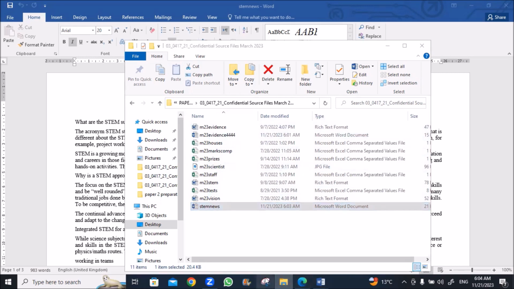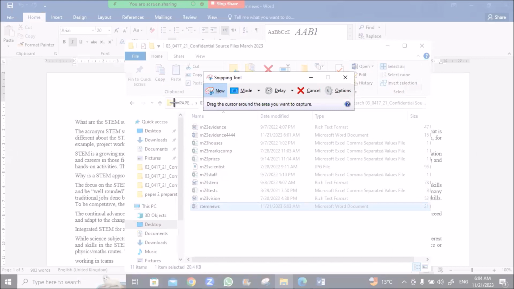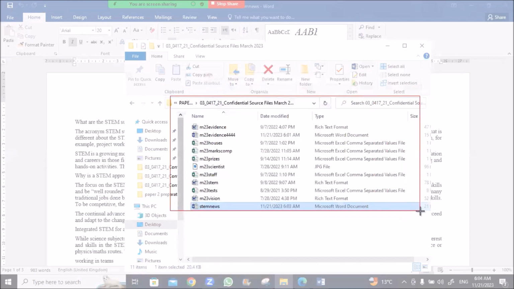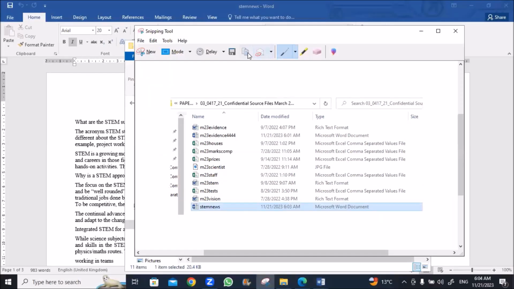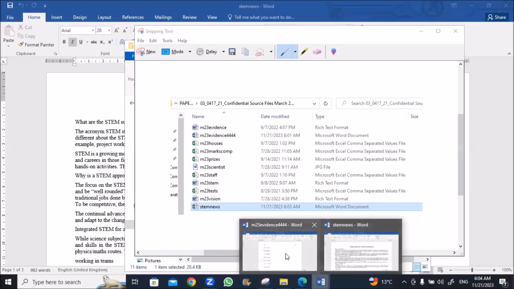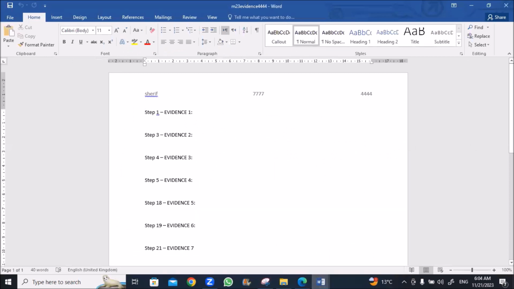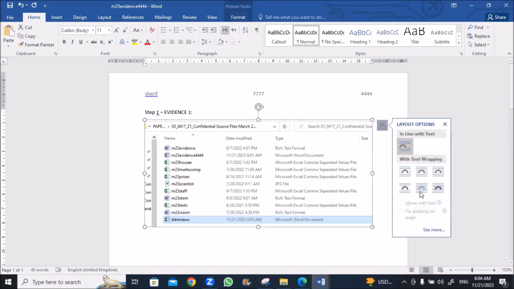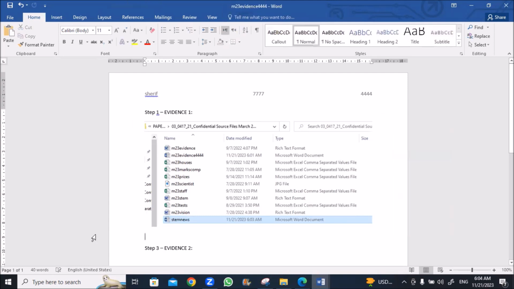Then take a screenshot. Open your snipping tool. Take a screenshot showing this file type. Copy and go to your evidence. For evidence 1, paste it with just Control V. Make it behind text to make it easier to move in our file.